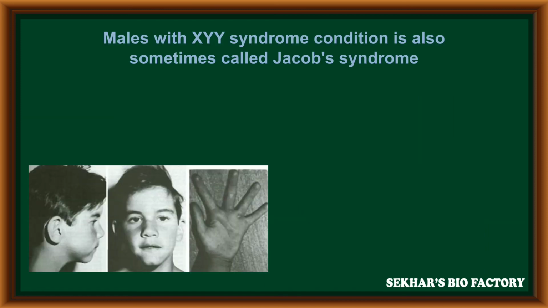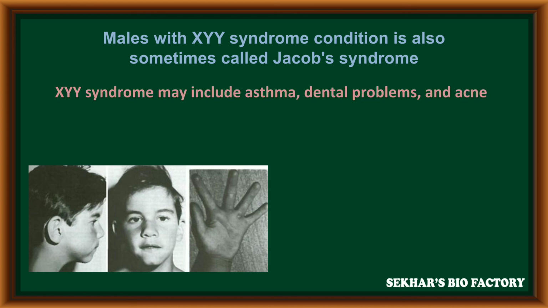A male with XYY syndrome is also sometimes called Jacob's syndrome because this condition was studied by the scientist Jacob. XYY syndrome may include asthma, dental problems and acne.